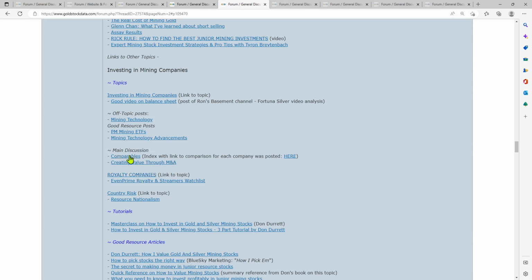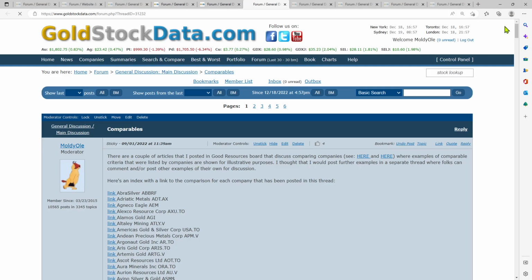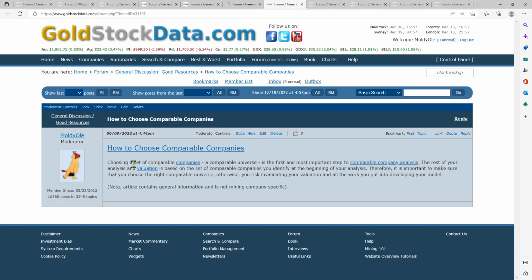Again, here's one, comparables. How do companies compare themselves with each other? All right, there were two articles that kicked it off. One here, how to choose comparable companies. Okay, and another one here.